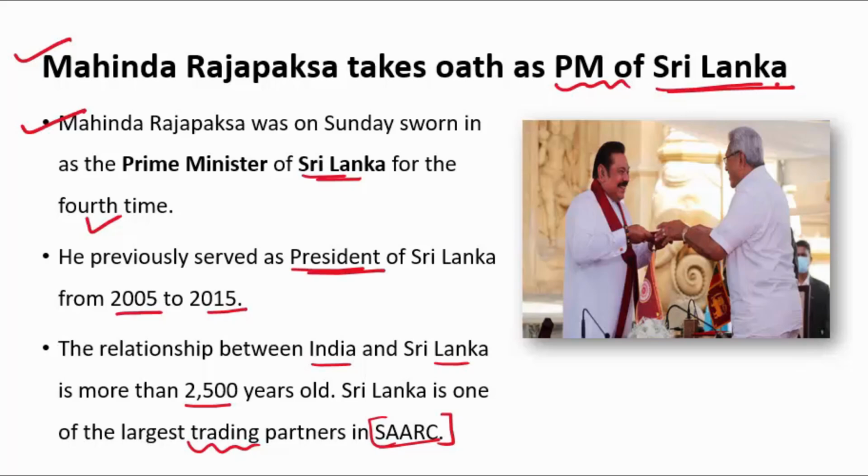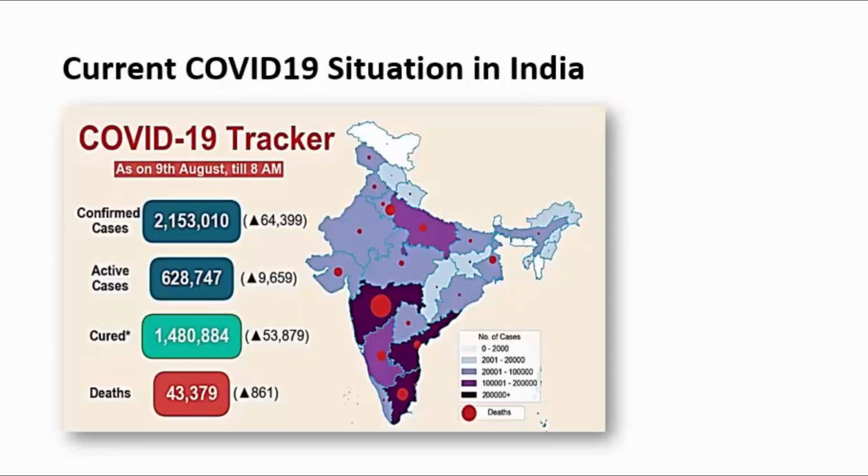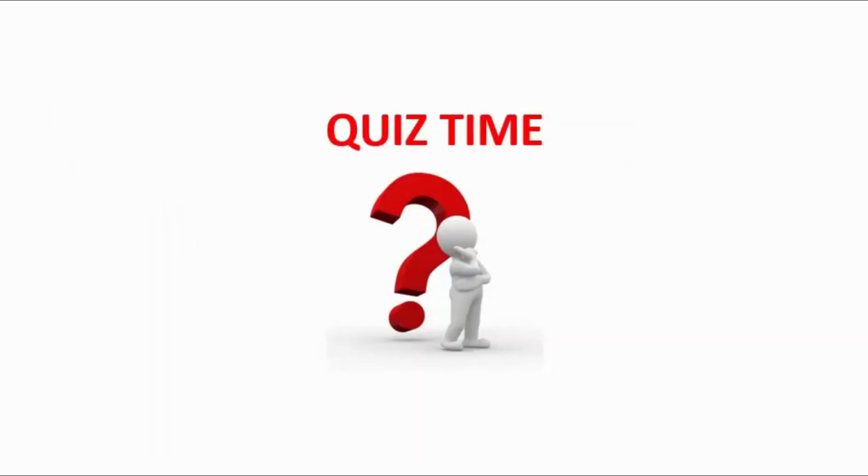Now, moving ahead to the next thing: the current COVID-19 situation in India. As per 9th August 2020, the confirmed cases are 21,53,010. The active cases are 6,28,747. The cured cases have reached 14,80,884 and deaths have reached 43,379. So let's revise this session with quizzes and questions. Try to answer these questions.